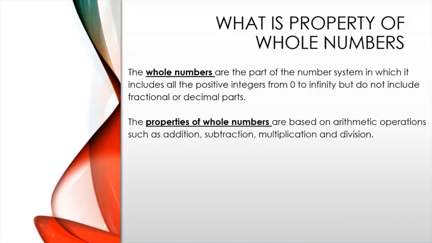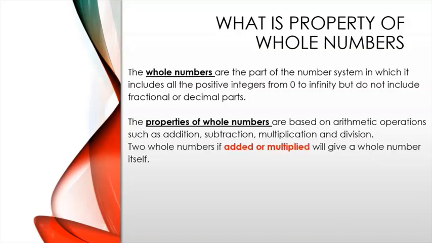The properties of whole numbers are based on arithmetic operations, which are addition, subtraction, multiplication and division. Two whole numbers, if added or multiplied, will give a whole number itself.